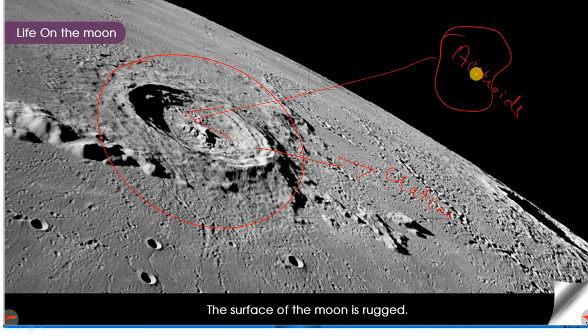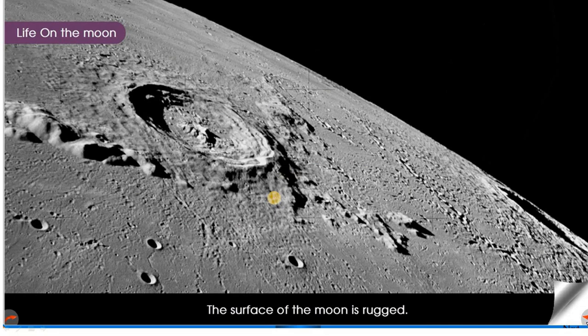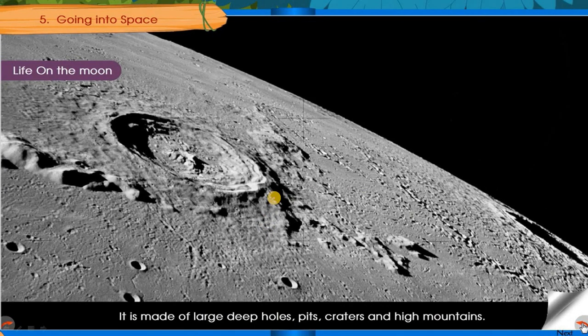They are rocks present in space, and they fall on the surface of the moon and create craters. There is also one big crater here. So the moon has many large deep holes, pits, craters and very high mountains.